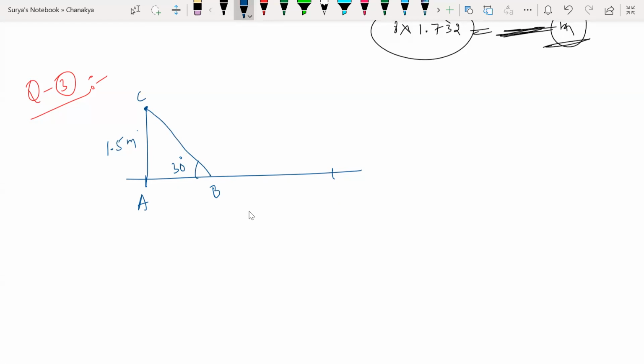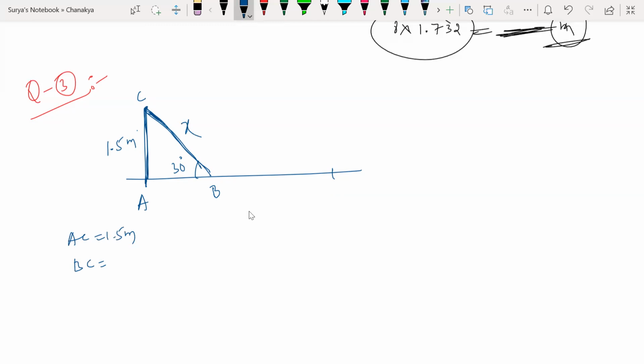Understand? So we have to find out the length of the slide. This is a slide. We used to play on slides in childhood; you might have seen the slide in parks, right? What is the height of the top? 1.5 meters. We have to find BC here. So here, guys, AC is equal to what? 1.5 meters. So BC we have to find.